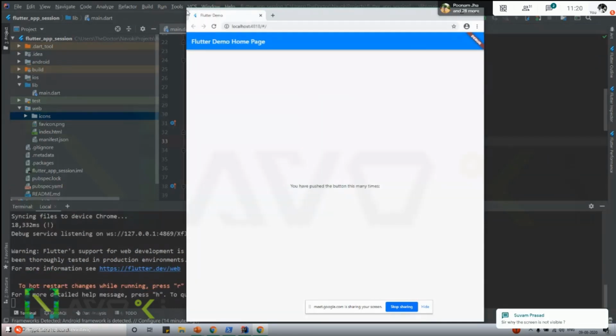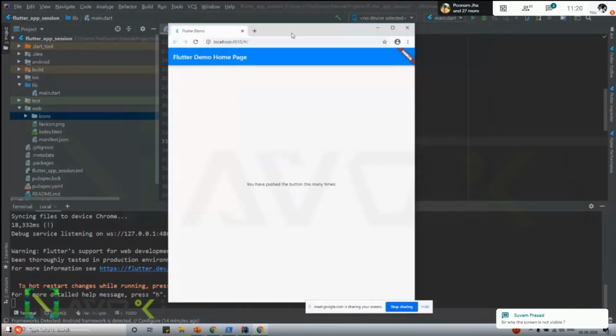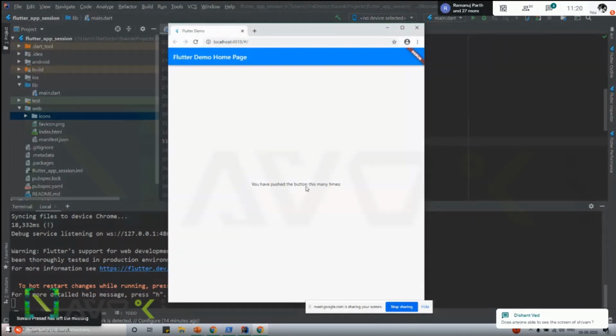Okay, so our counter application is launched here. This is a basic home page for the web application.